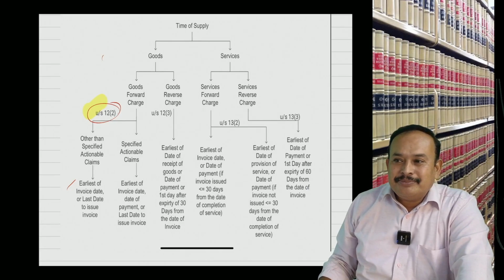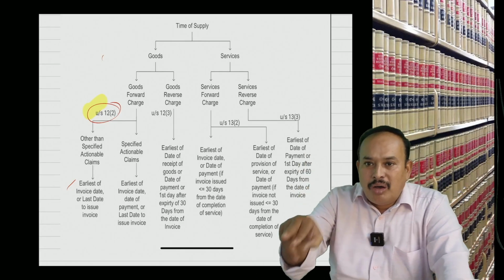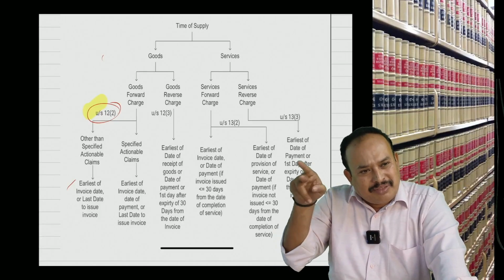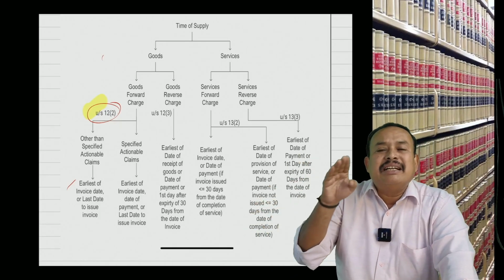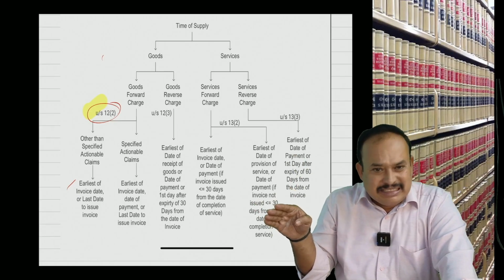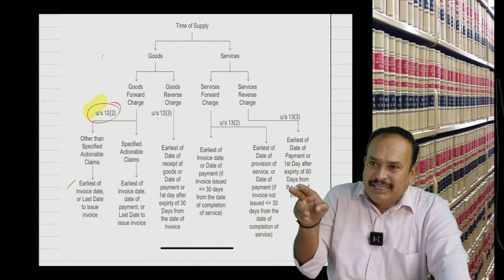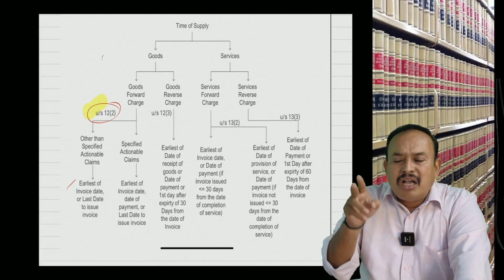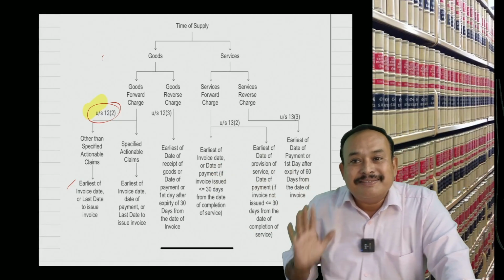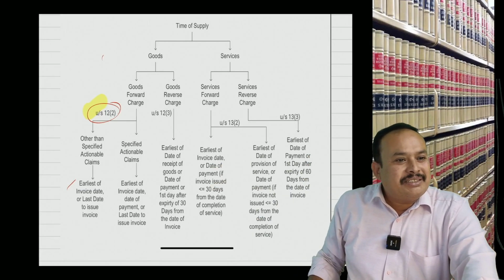Understand? If supply involves movement of the goods, the last day to issue the invoice is the date of dispatch. Is that clear? Second point: if supply does not involve movement of the goods, the last day to issue the invoice is the date of sale.